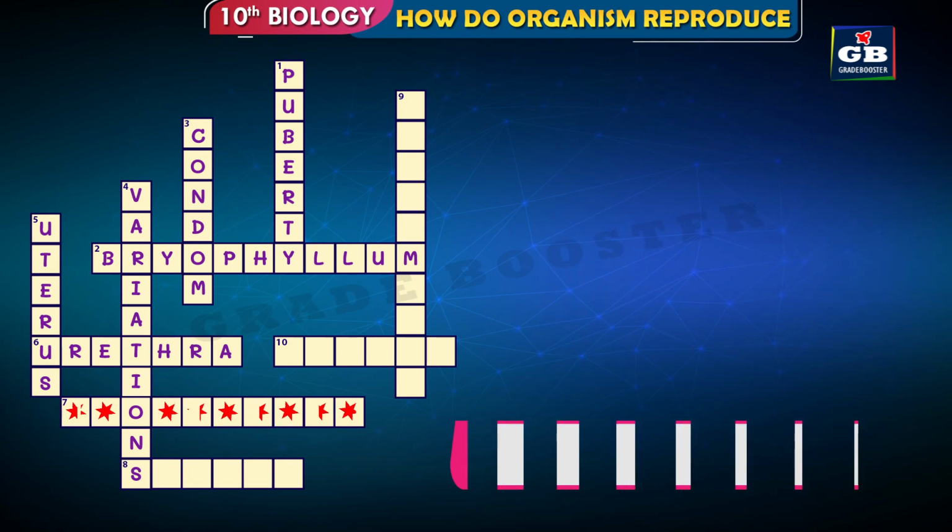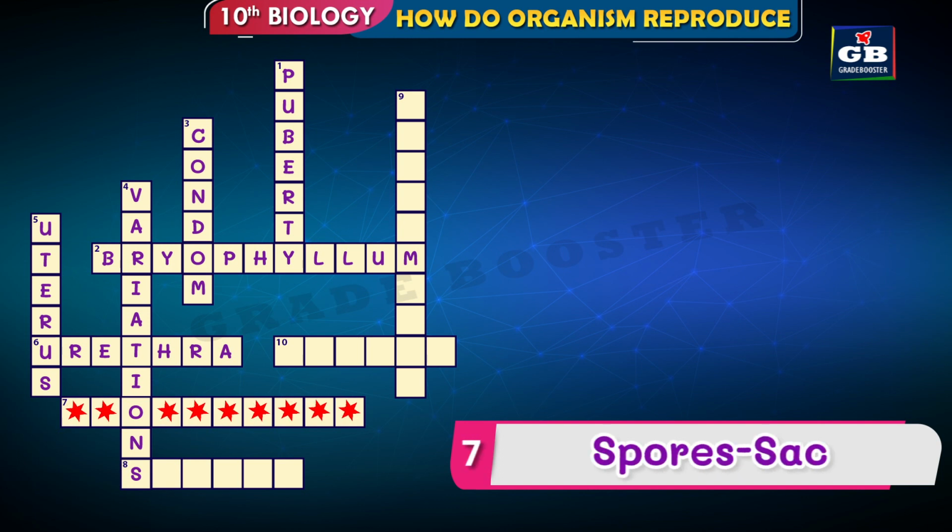Let us see the next one. 7 across. The hints are spores, sac. So on basing this, we have to get the answer.